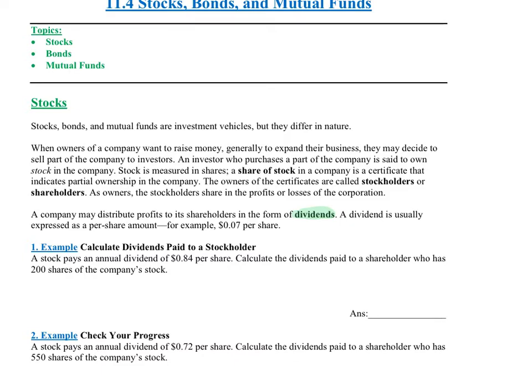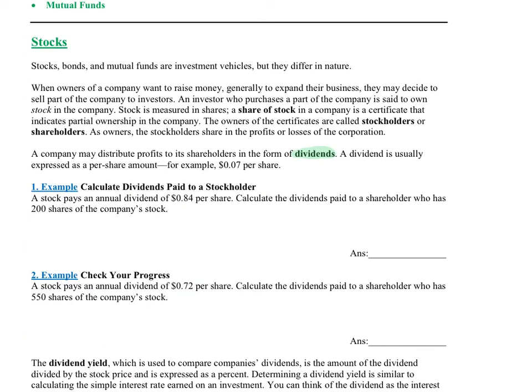So let's read this first example. A stock pays an annual dividend of 84 cents per share. Calculate the dividends paid to a shareholder who has 200 shares of the company's stock. To find the dividend, you take the number of shares and multiply that times the dividend per share.